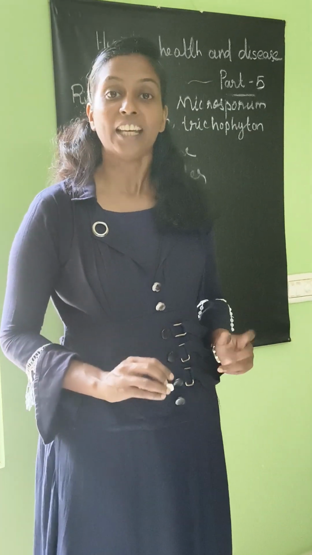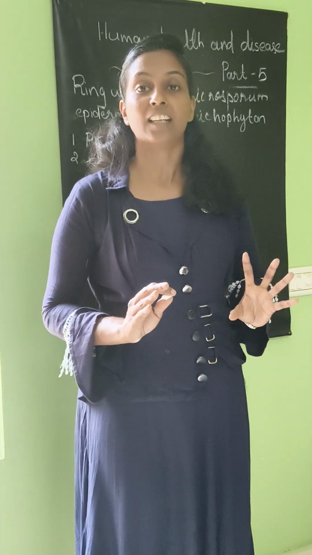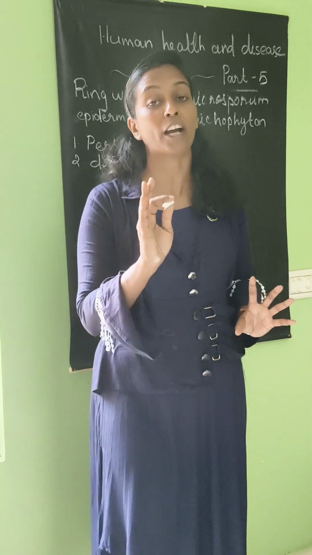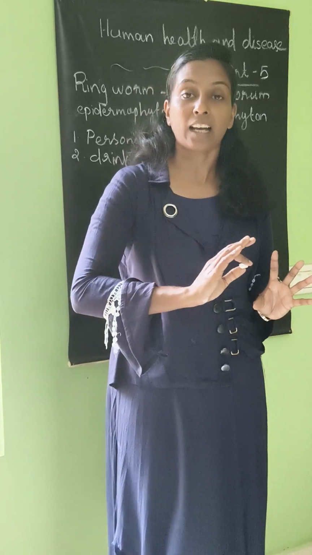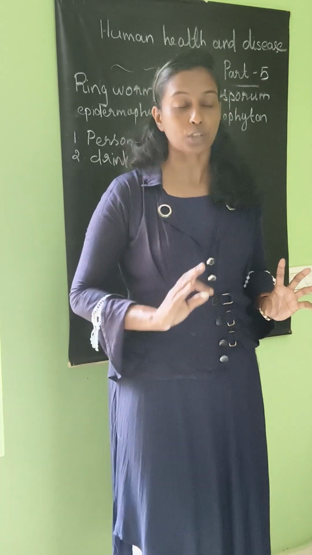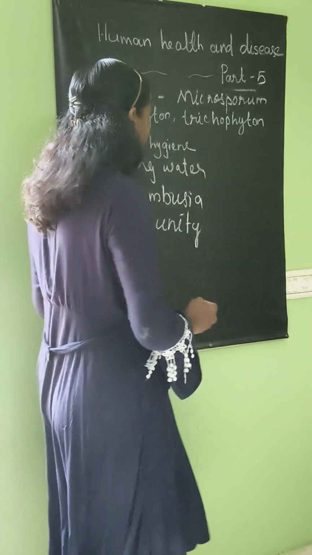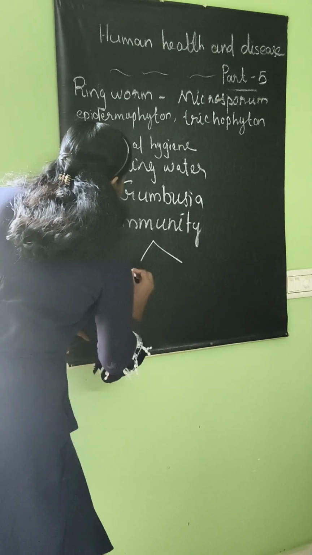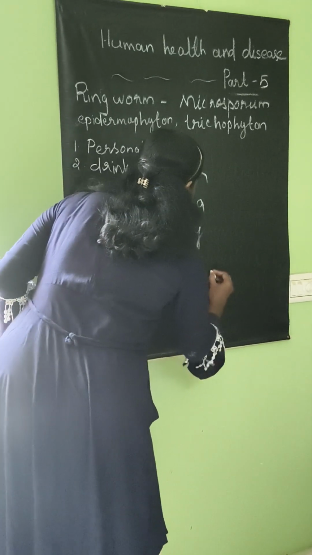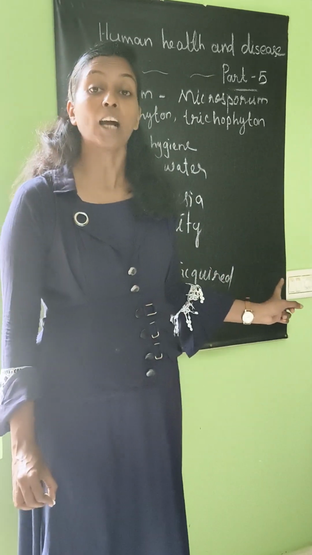So what is immunity? Immunity is the ability or capacity to fight against, to resist the pathogen or the infectious agent. That only you can understand as immunity. So here we can study that there are two different types of immunity: innate immunity and the other one, acquired immunity.